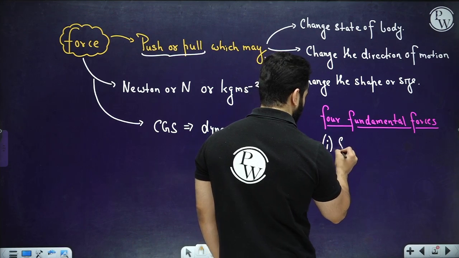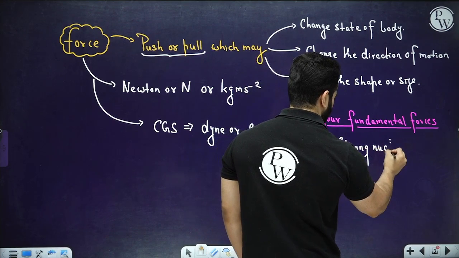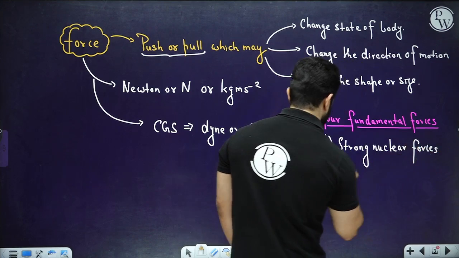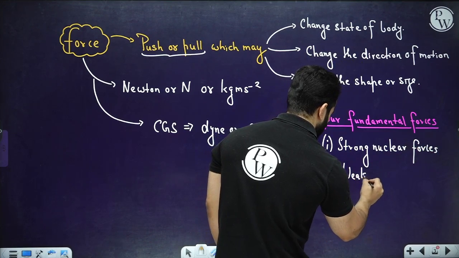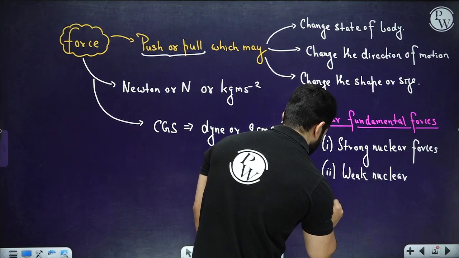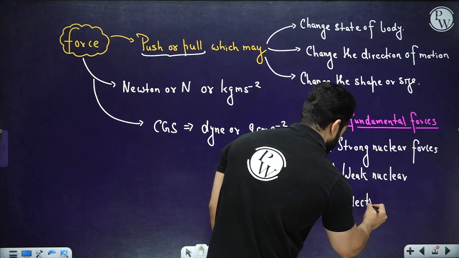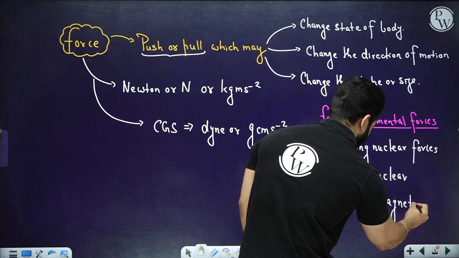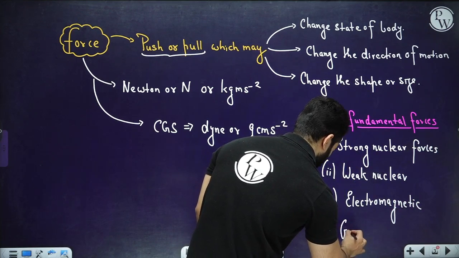So these are strong nuclear force, then we have got weak nuclear force, then we have got electromagnetic force, and the last one is gravitational force.